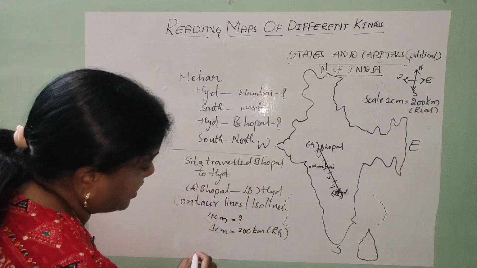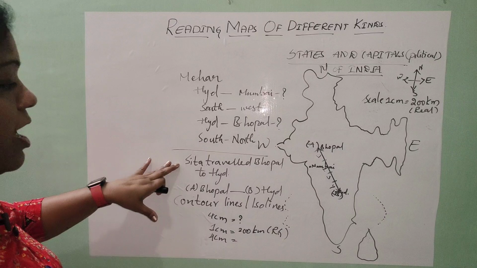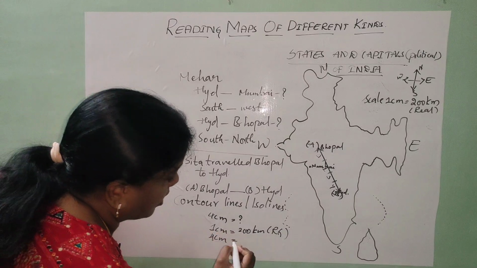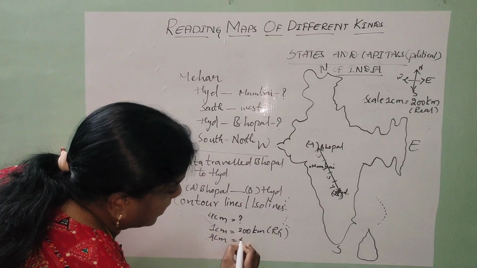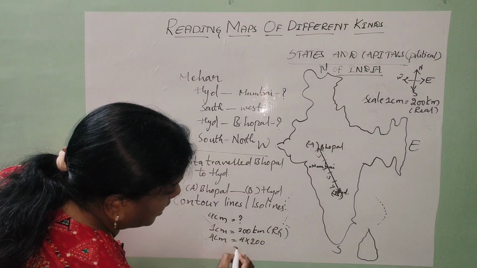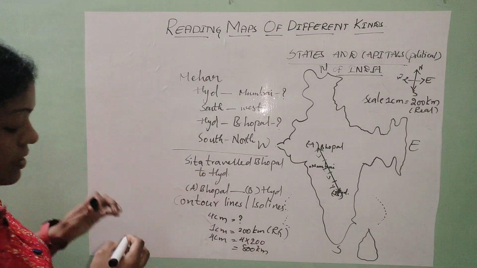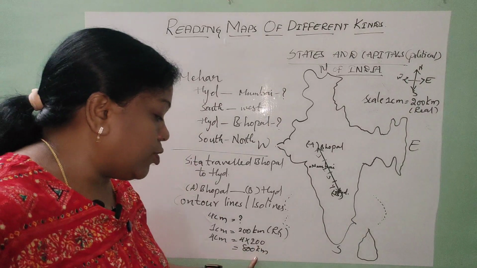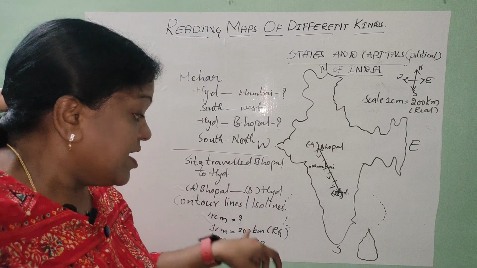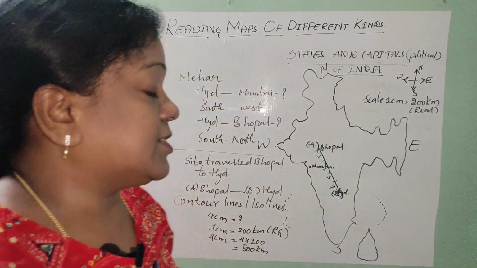Now it will become very easy for me. What is the distance traveled by Sita from Bhopal to Hyderabad? What do I have to do here now? Simply, I have to multiply 4 into 200. It will be 800 kilometers. It means Sita traveled 800 kilometers of real ground distance, which I made possible to solve with the scale distance.